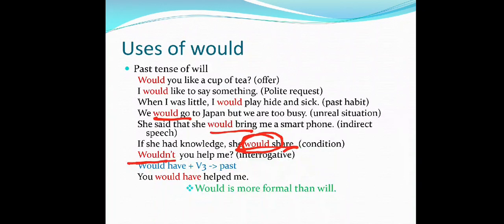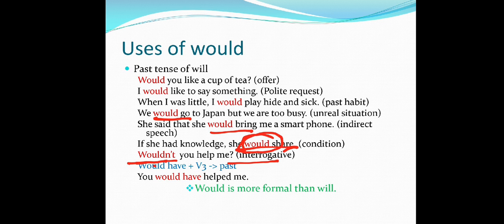Wouldn't you help me? I'm asking a question to you. Wouldn't you help me? Or you can say would you not help me? Both are correct, but here it is wouldn't you help me? I'm asking you a question. Please help me. Wouldn't you help me? Please. So like that type of forms.